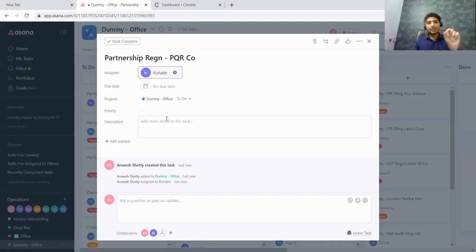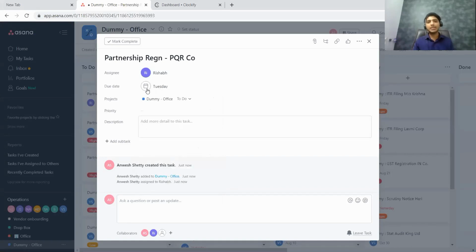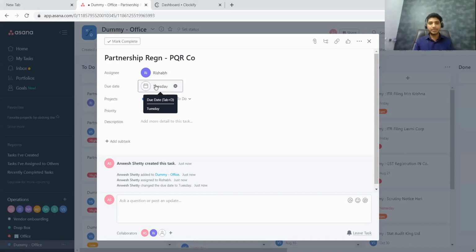Then after allocating the task to him, I have to also specify the due date by which the task has to be completed. So I'll say today is 25th of July. So I will say that by 28th of July. By 28th of July, that is by next Tuesday, I want the task to be completed.